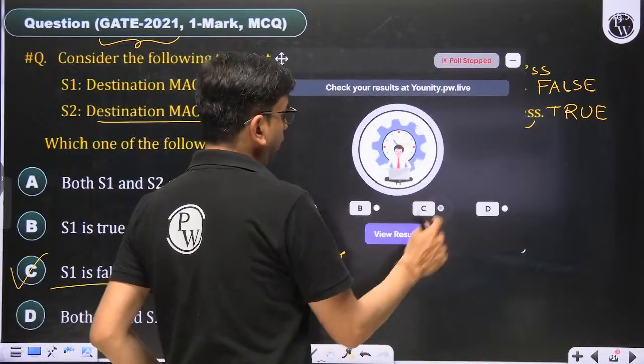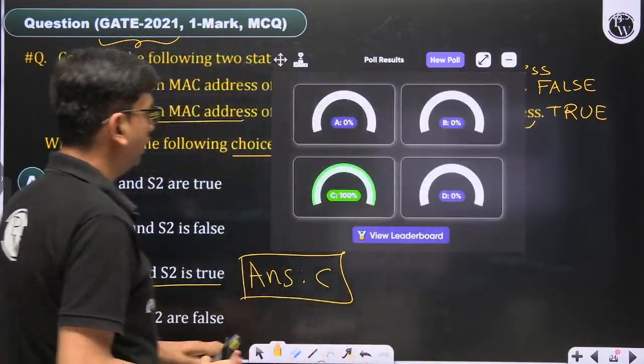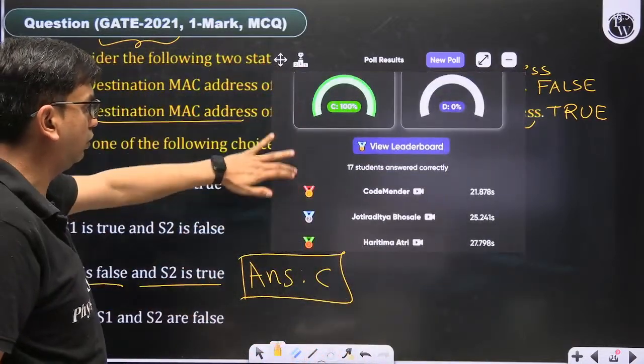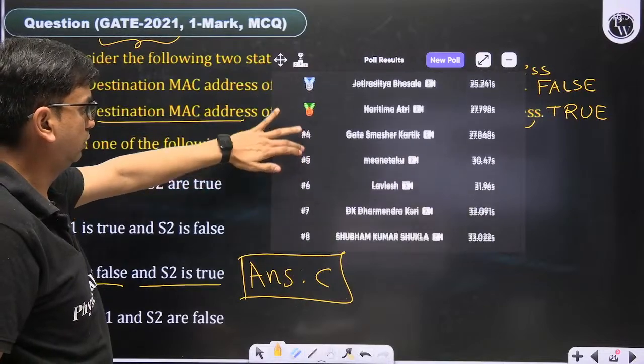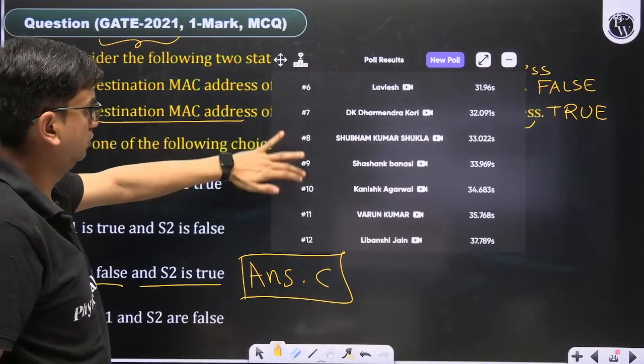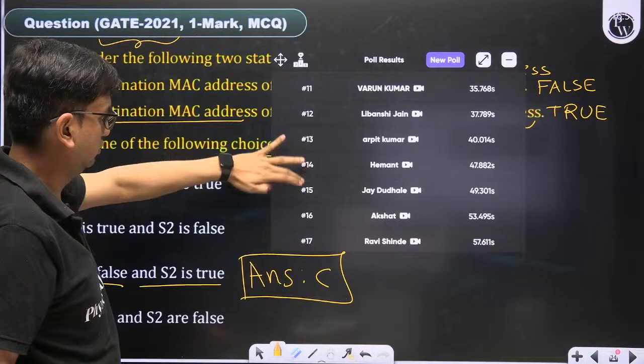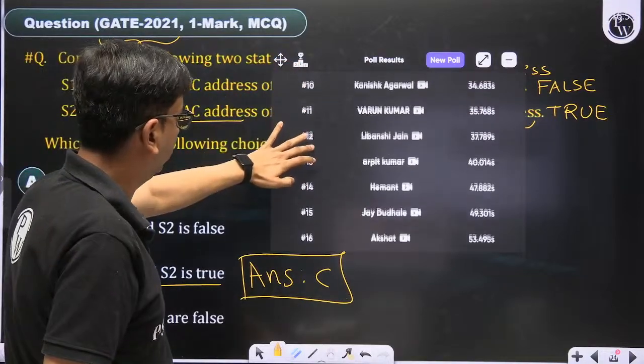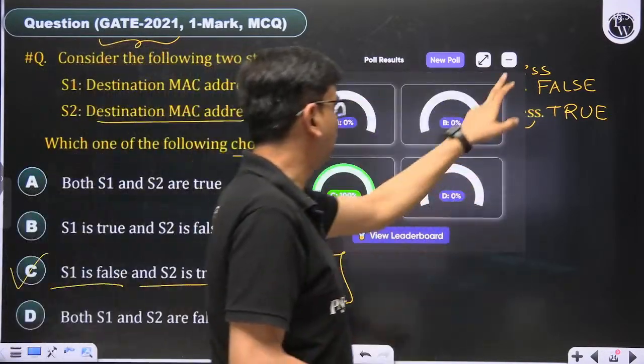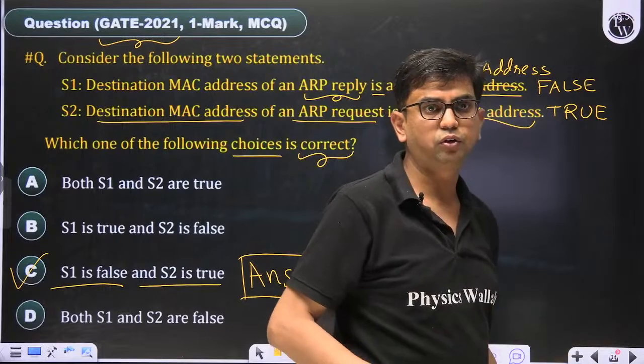Here we are going to check: C is the answer of this question. 100% people have given the answer C. Very good. So these are the people who have given the correct answer. Then come to the next question.